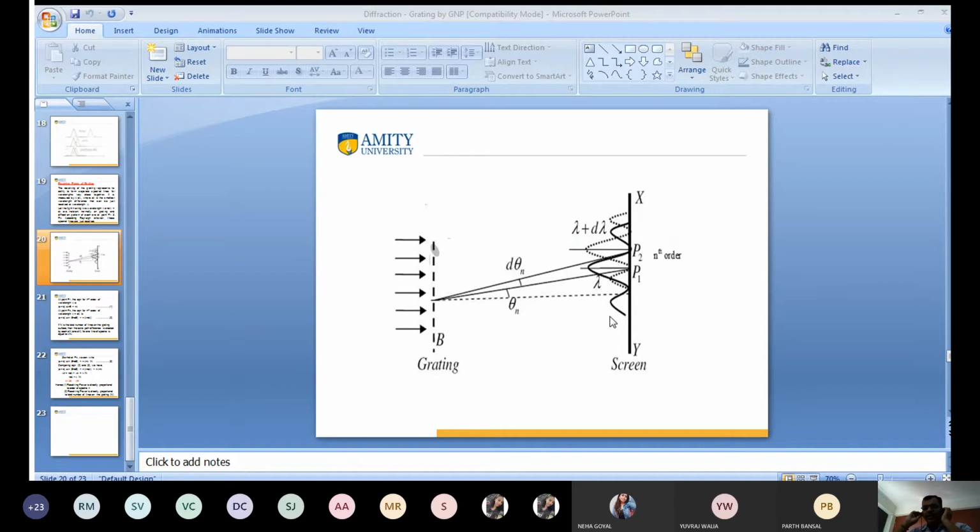So we get two different patterns on the screen, P1 and P2, following the Rayleigh criteria. In this way, two close wavelengths of light are resolved when passing through the grating, meaning the grating separates them.